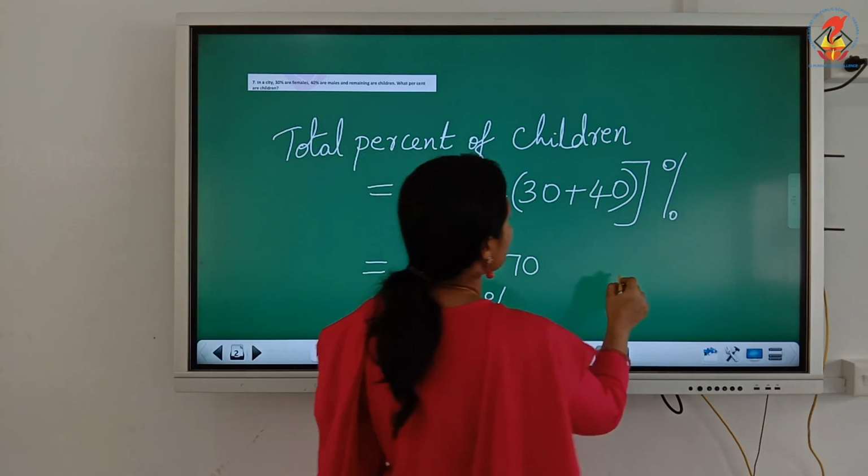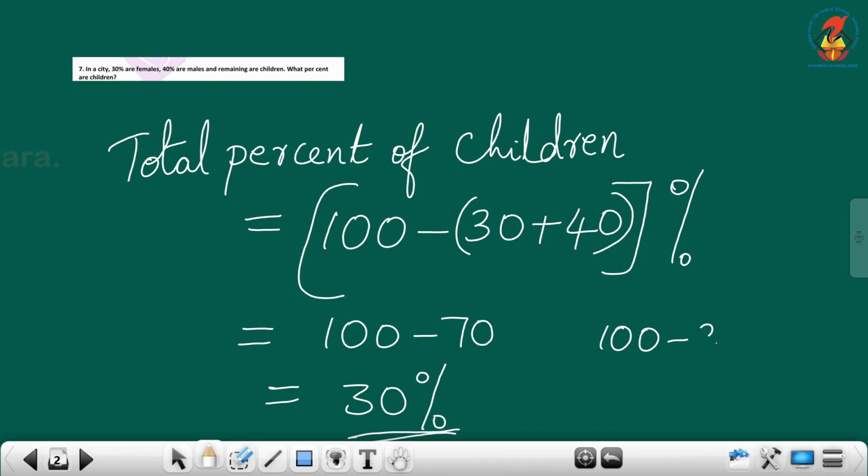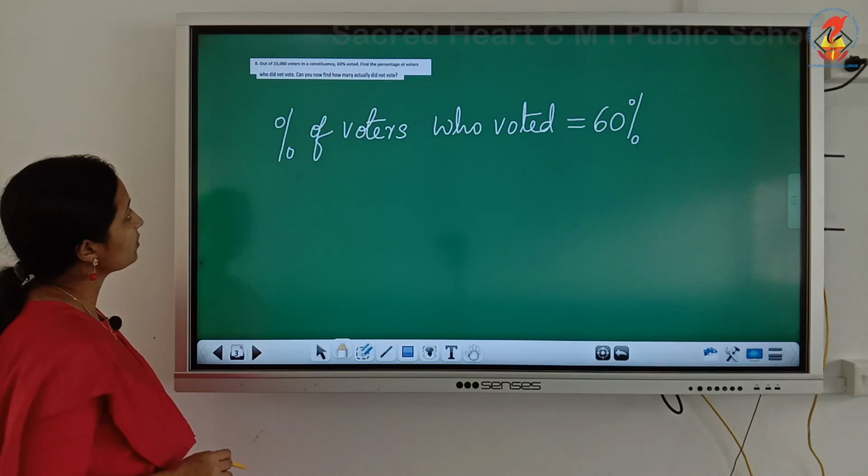If this is a confusion, you can do it this way also, 100 minus 30 minus 40. What is the answer you will get? 100 minus 30 is 70, 70 minus 40, 30% you will get. So, what is the percent of children here? 30%. I hope it's clear now. Now move to the next question.